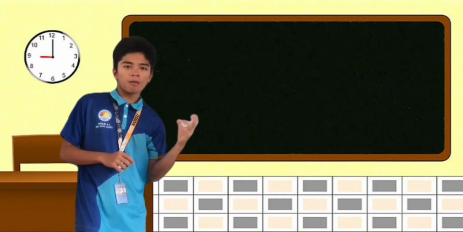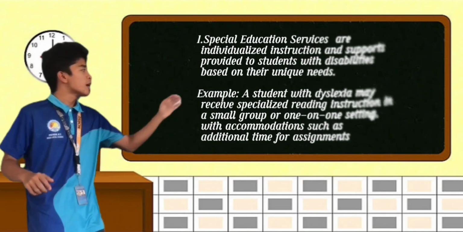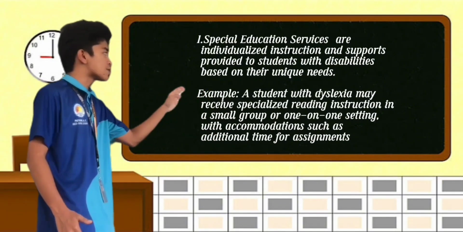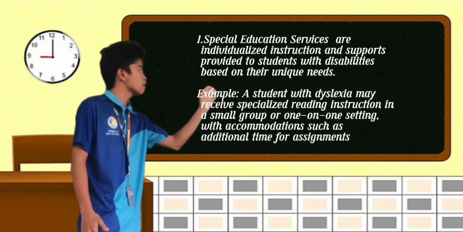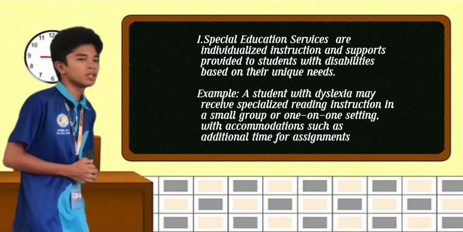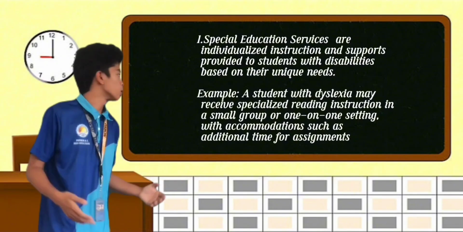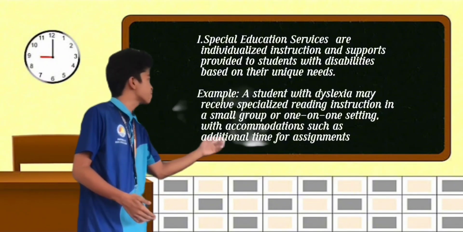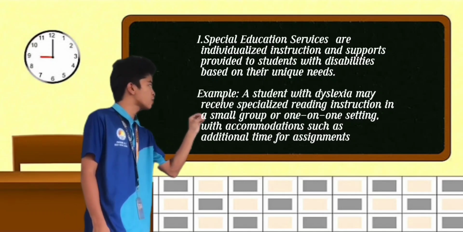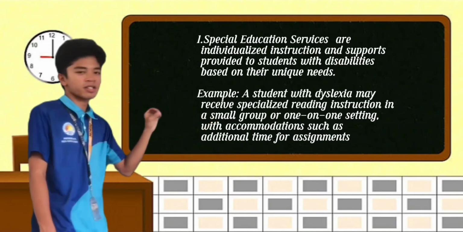There are some programs under IDEA 2004, and the first one is Special Education Services. Special education services are individualized instruction and supports provided to students with disabilities based on their unique needs. For example, a student with dyslexia may receive specialized reading instruction in a small group or one-on-one setting, with accommodations such as additional time for assignments.